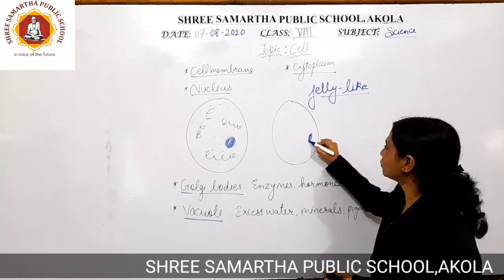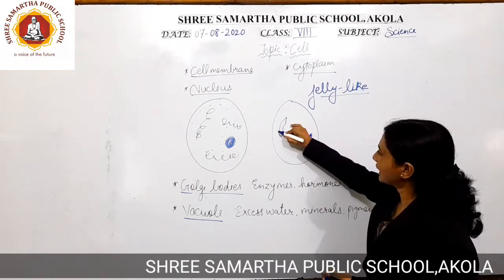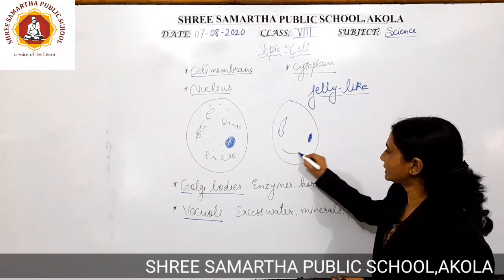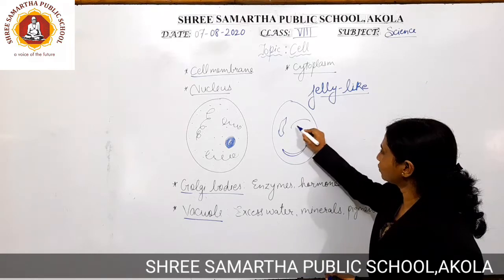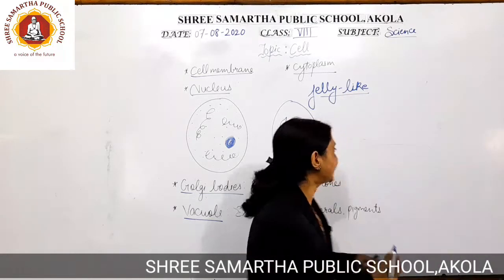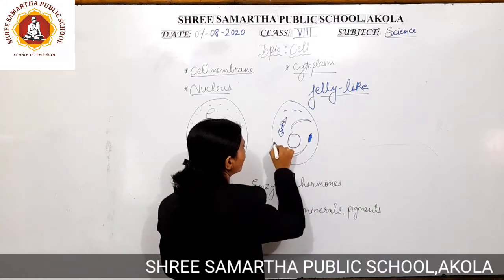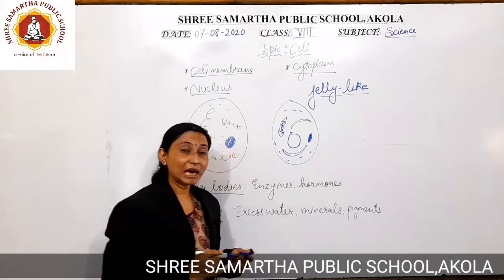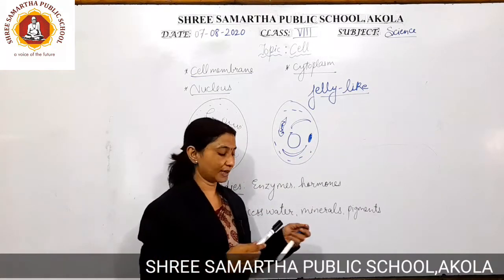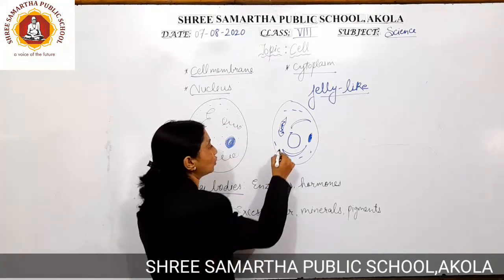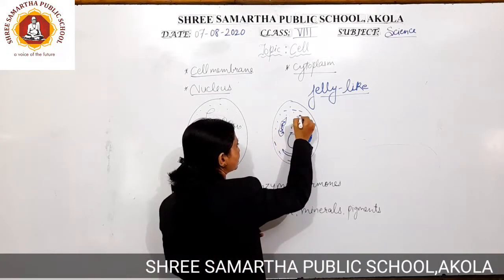For example, the nucleus is there, then the mitochondria, the endoplasmic reticulum, certain vacuoles, and chromosomes can also be there. Along with all these cell organelles, a jelly-like substance is already present.